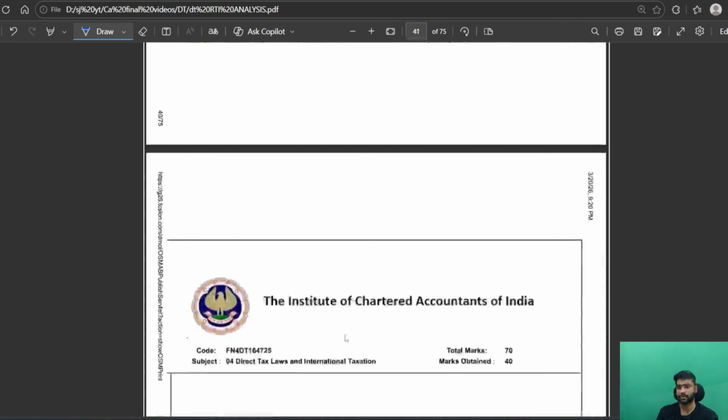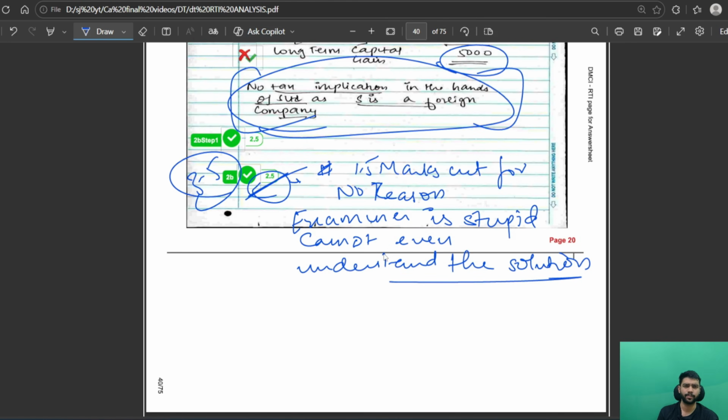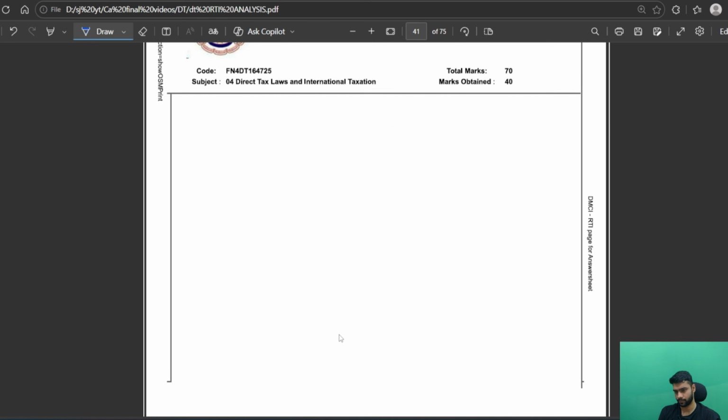So I don't know. In my case, in my DT question paper, this was the unlucky part, but at the same time I will show you further that there was a very lucky thing, and it will never happen, but it happened to me. I will show you that, so wait till that.